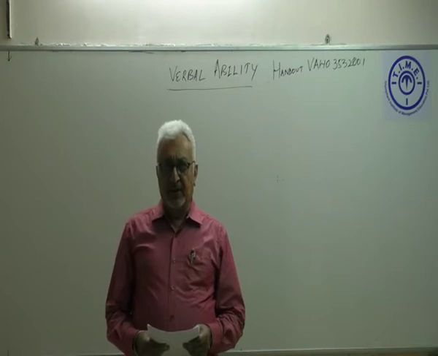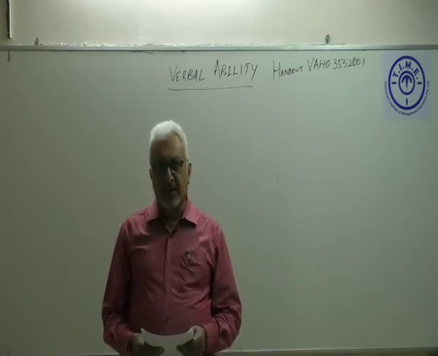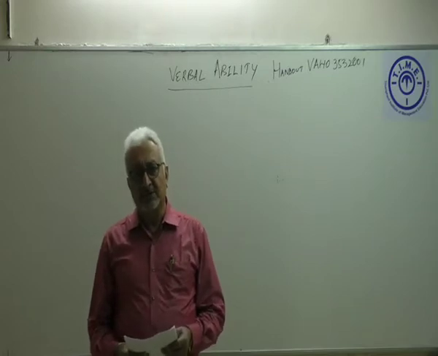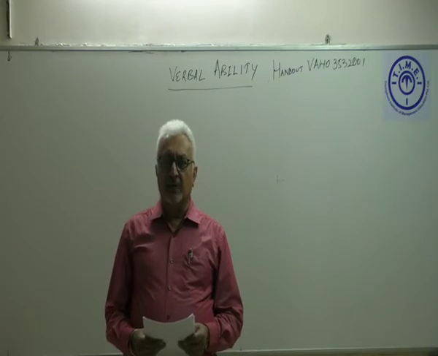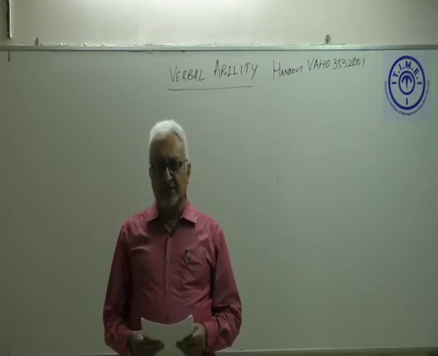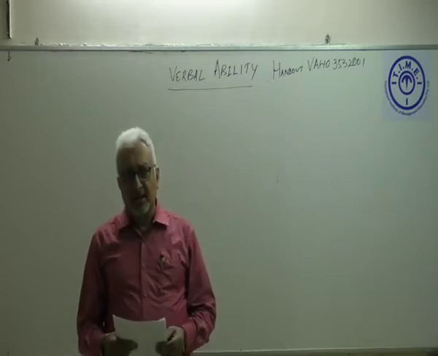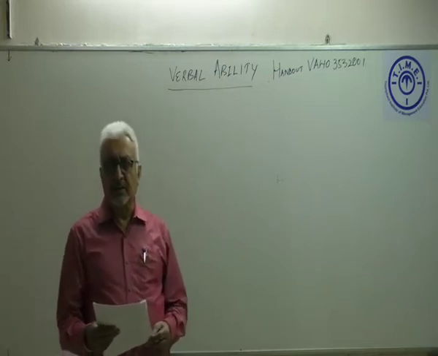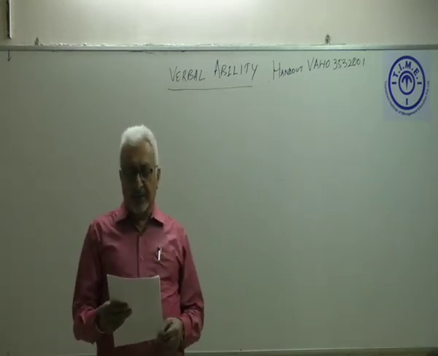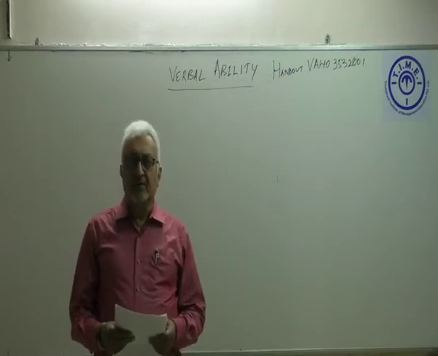So, we'll continue with today's session on vocabulary, and we'll take up a few words from our handout to understand how we should apply our knowledge of the roots in answering the questions. Now, I would ask you all to take out the handout. The handout number is already written on the board. It is VAHO 3532001.